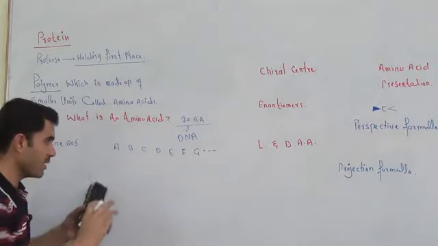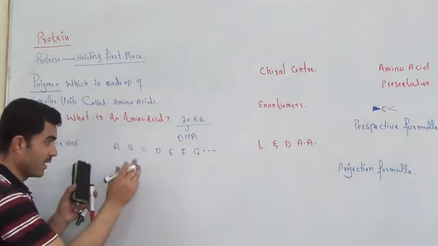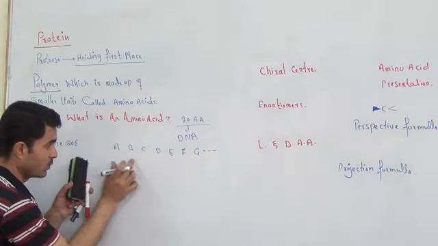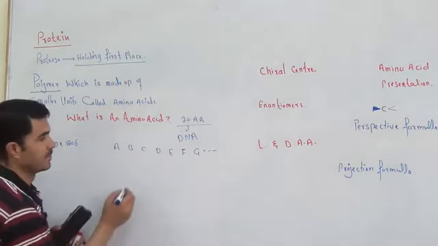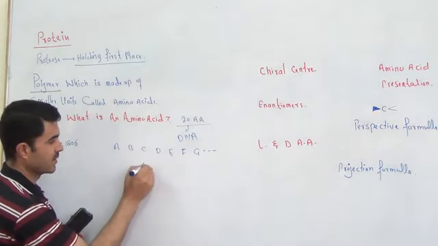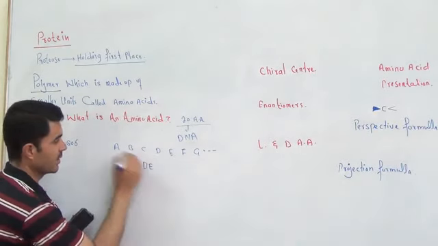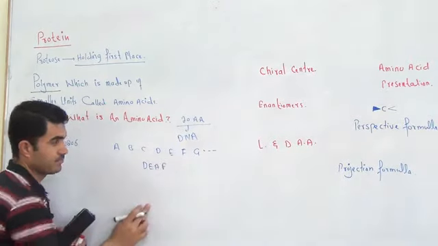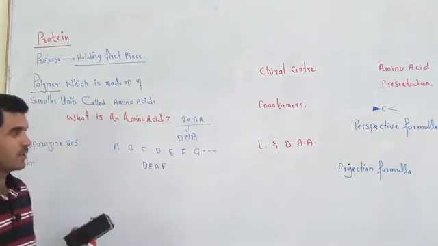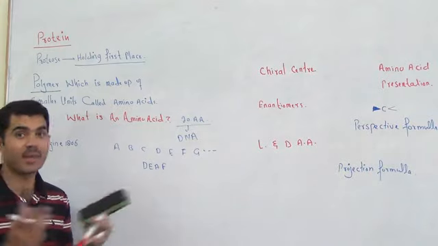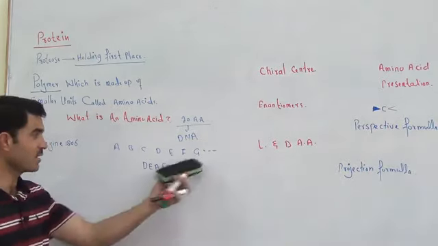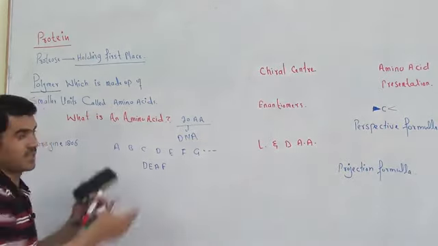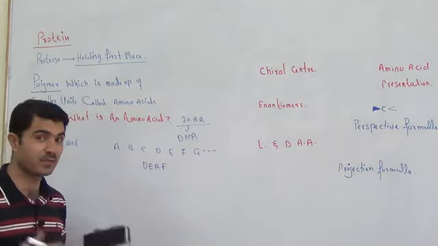You can make different words by the combination of two or more alphabets, right? Let's suppose take D, E, A, and F. You just took 4 alphabets and combined them, you got the word deaf, right? And you can take more letters, combine them in different manner, in different style, you will get different words, right?